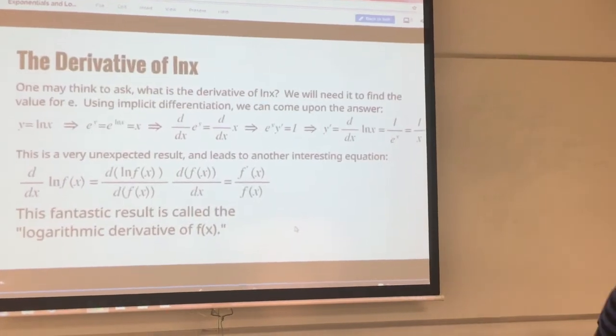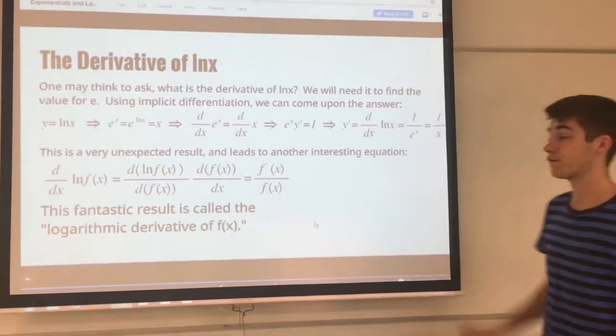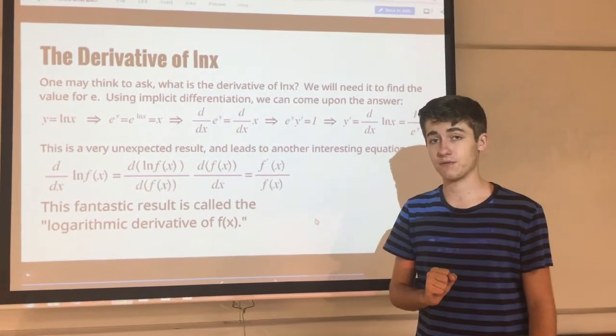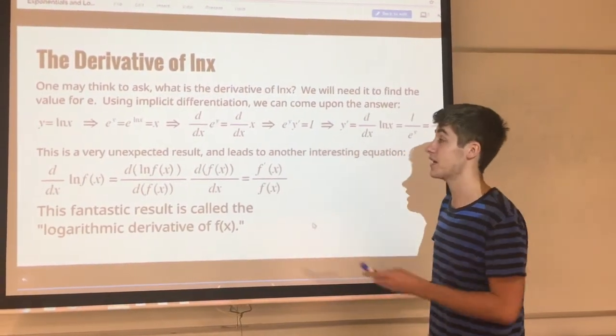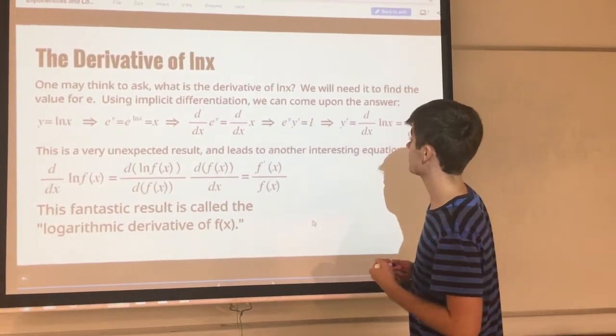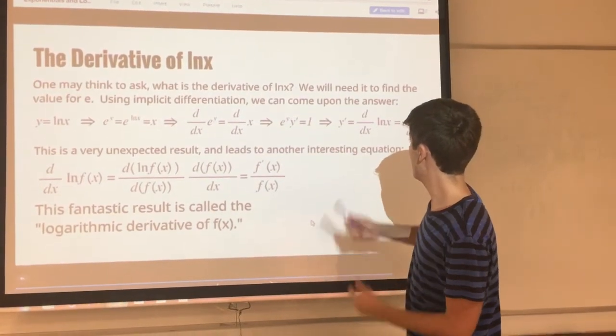And so we're going to prove that it is the case here, but we first need to demonstrate one more fact before we can get on to proving what e is. We need to show what the derivative of the natural log of x is. And this one's kind of a surprise. I'm sure the first person to discover this probably didn't see it coming, but it's quite nice.